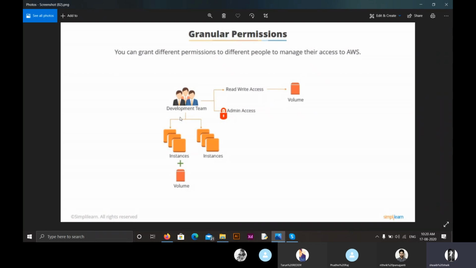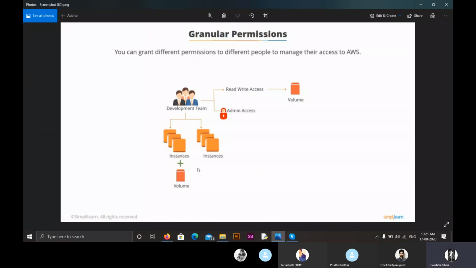As you can see, through this we can also obtain the maximum security. Here we provided them the service they want, but we haven't provided them with the admin access. That is, they cannot create or delete something that is already present. What they can do is they can edit the things that are present in the volumes or instances. So this is about the granular permissions. What granular permission does is we can grant different permissions to different people to manage their access to Amazon Web Services. So this was the second key feature.